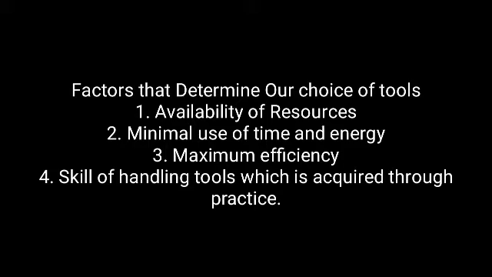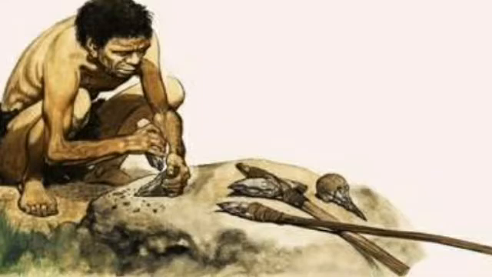Now what happened is that today, as we are learning about Stone Age and the tools that were developed in the Stone Age, we have to first look at why humans started using the tools, and how they continuously progressed and made new tools.